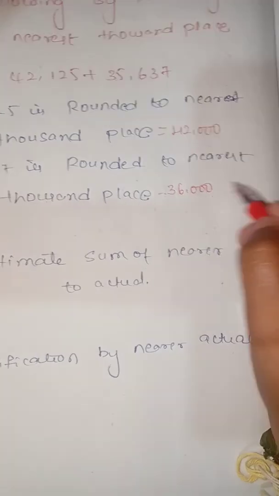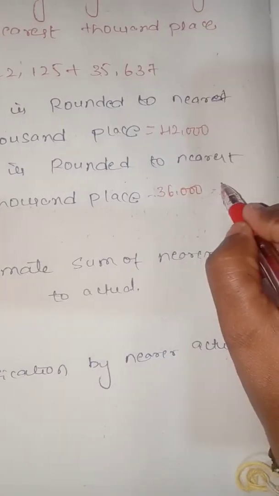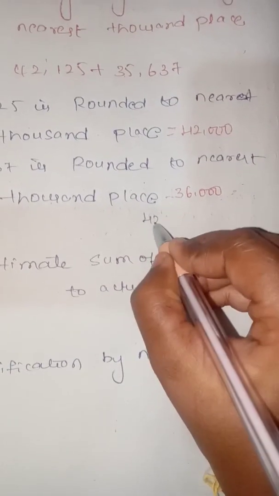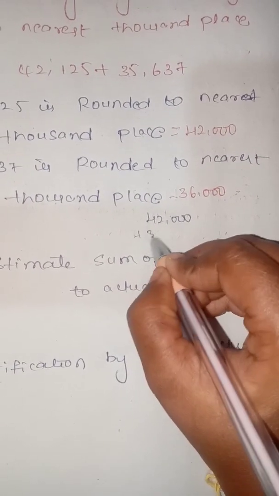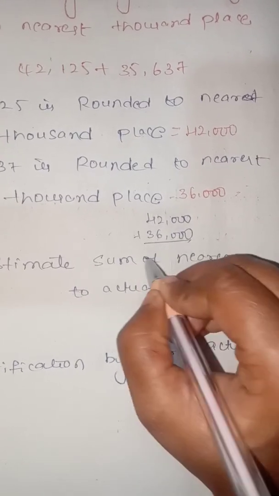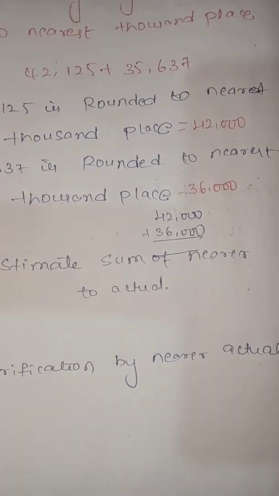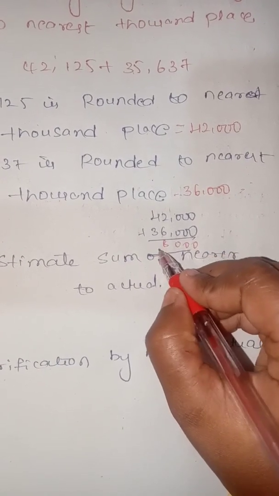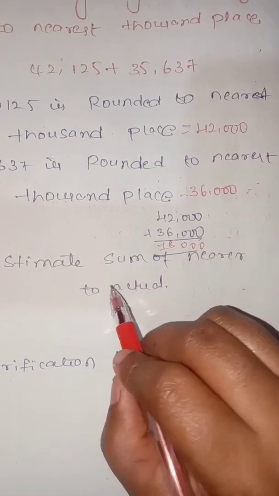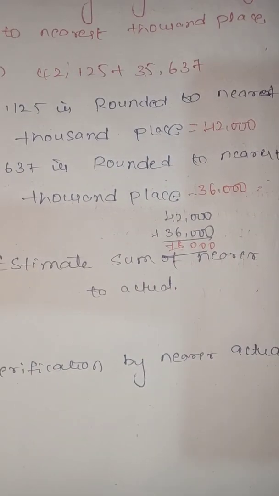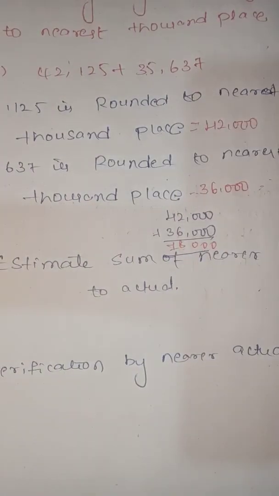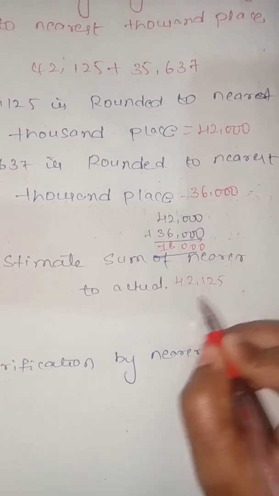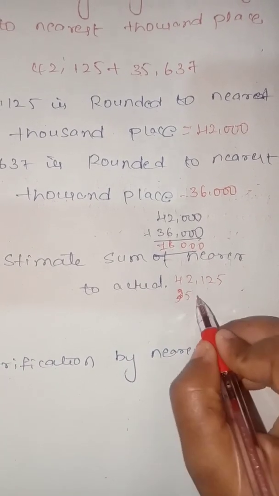Add this number: 42,000 plus 36,000 is 78,000. Estimate the sum of the nearest actual numbers. Take these numbers and add: 42,125 and 35,637.